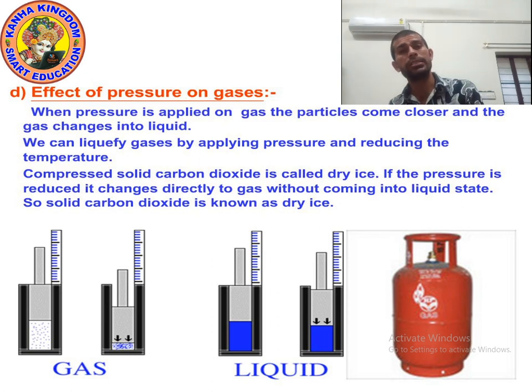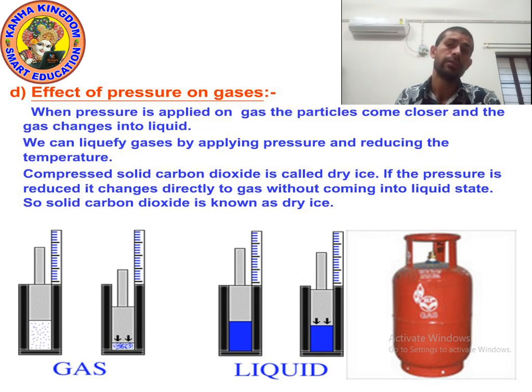If you reduce the pressure of dry ice, meaning solid carbon dioxide, it will change into gaseous form without coming into liquid.